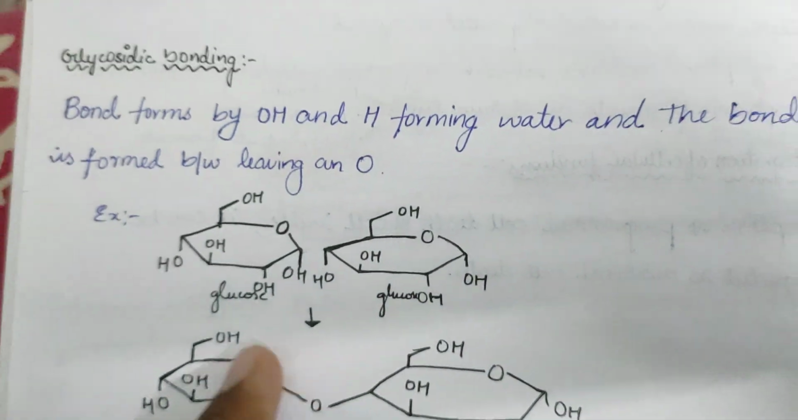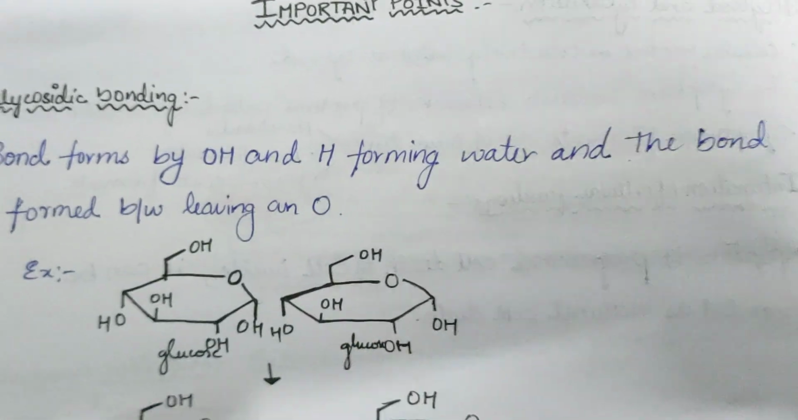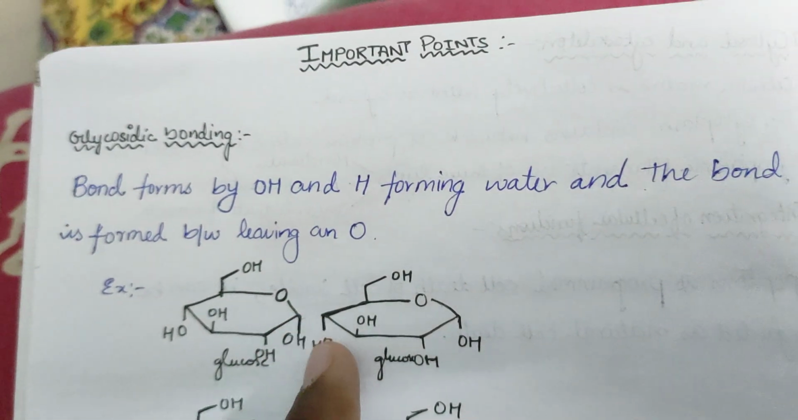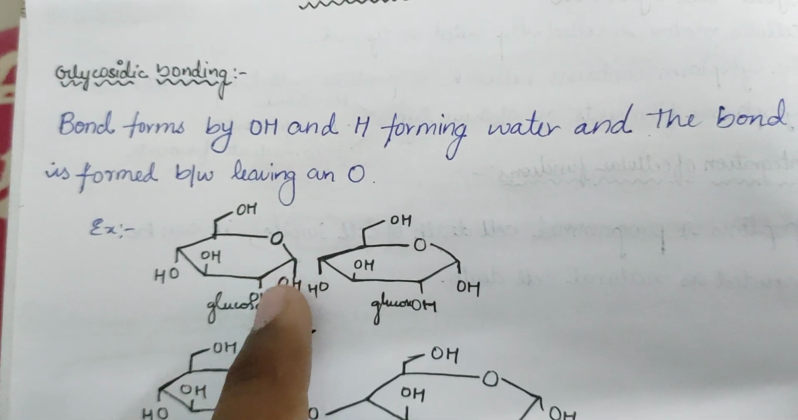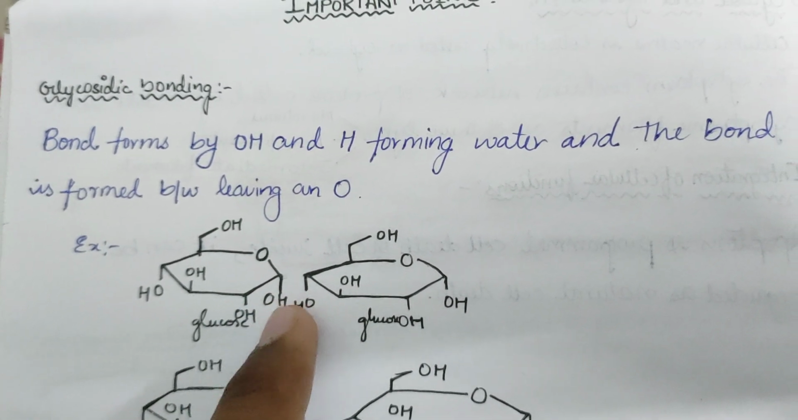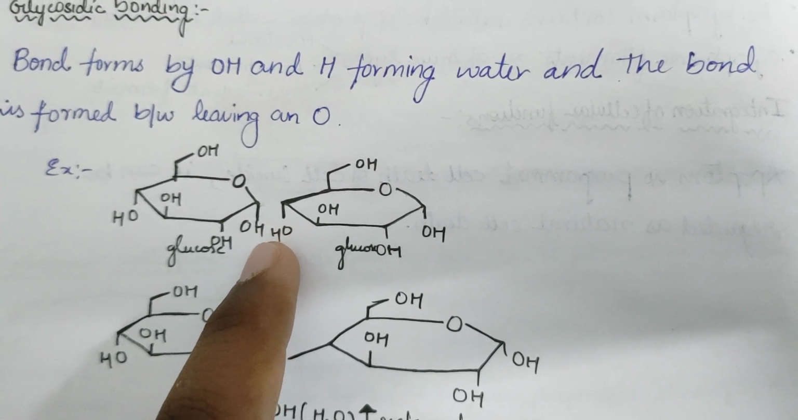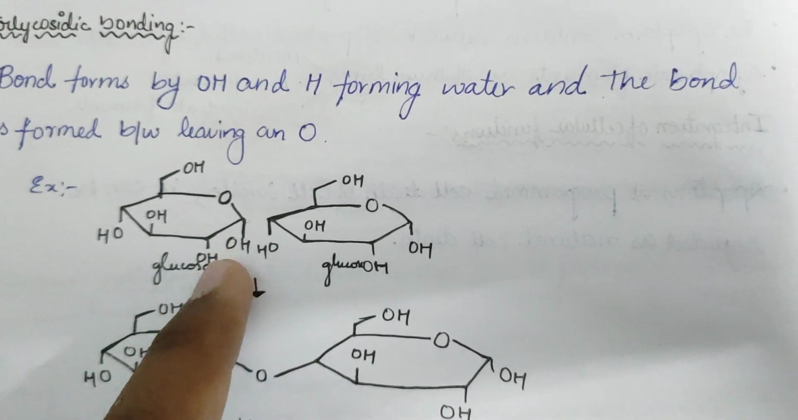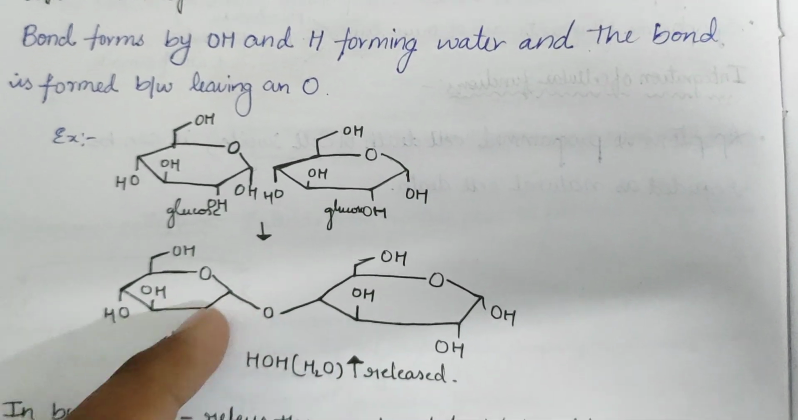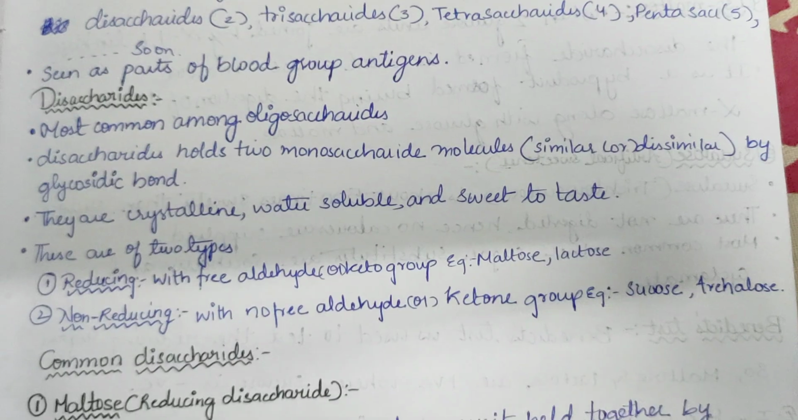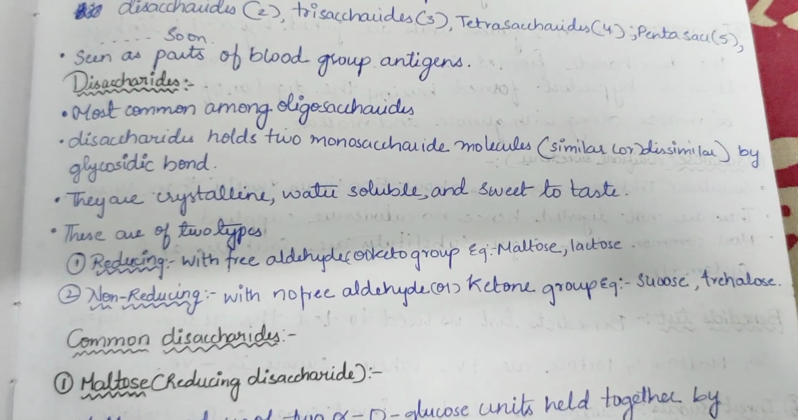For example, here you can see this is a glucose molecule, this is a glucose molecule, which is a monosaccharide. Now 2 monosaccharides are combining together, that is a disaccharide. Now this OH will react with the other forming water, and after forming water we will be left with one oxygen which is left here. So the forming of this bond is known as the glycosidic bond. Now disaccharides are crystalline, water soluble and sweet to taste.